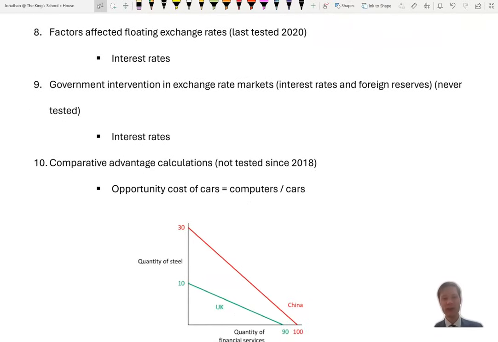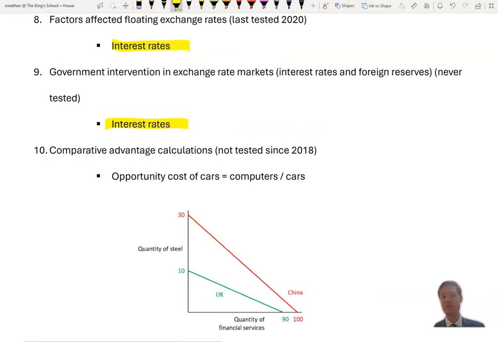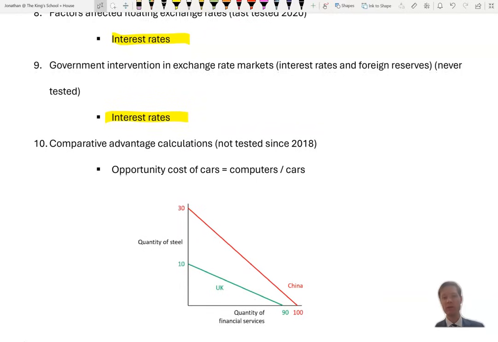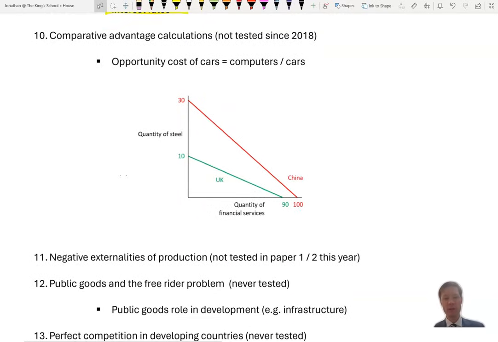Factors affecting floating exchange rates. Well, interest rates are very current at the moment, so that could be something to think about. The fact that interest rates affect savings in your country and might draw in hot money flows into local banks. And again, the government intervention in exchange rate markets, again, interest rates might be something to think about there as a way in which you could achieve that.